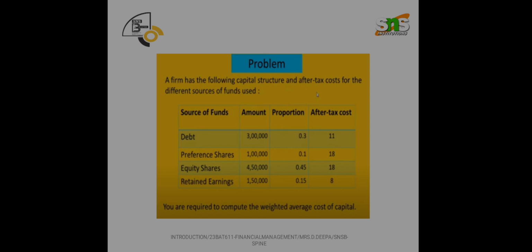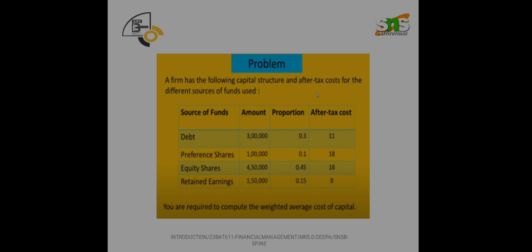Coming to the next column, the proportions are also given: 0.3, 0.1, 0.45 and 0.15. The cost after tax is given as 11 for debt, 18 for preference, 18 for equity, and 8 for retained earnings. So the after tax cost is also given here.